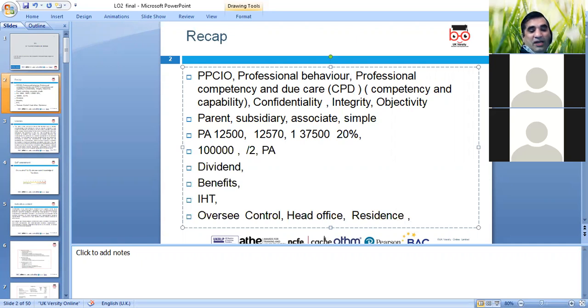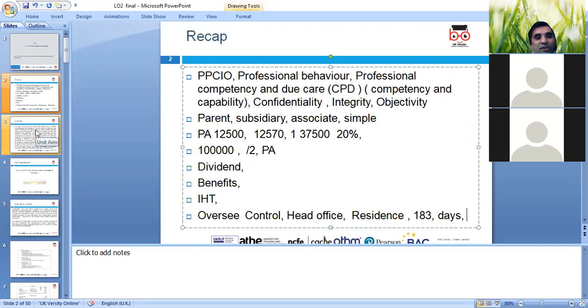Residency rules: 183 days. You can look at somebody's domicile, control, linkage, parents, and nationalities. All these also matter for tax return purposes.